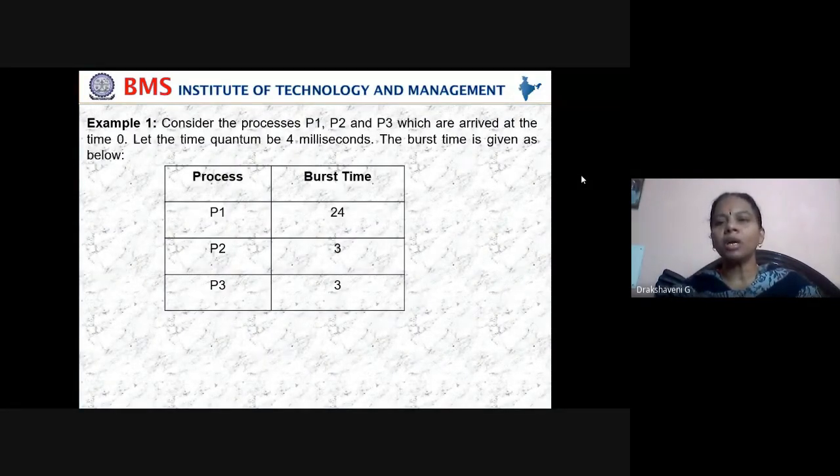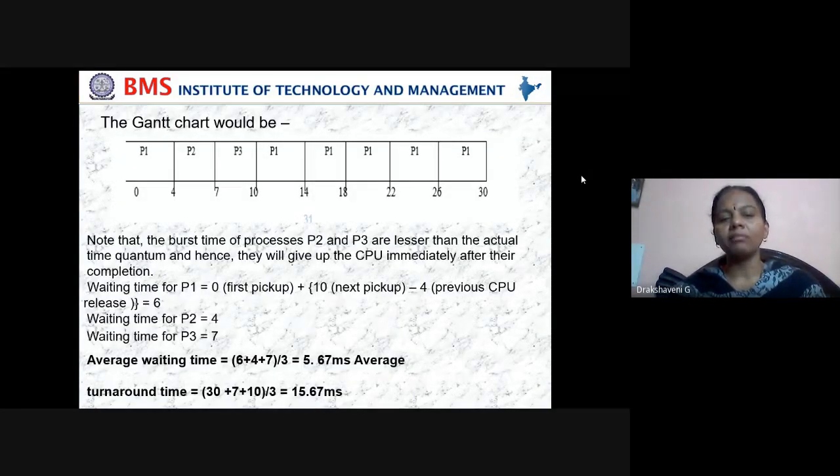Non-preemptive means that until my work is done, I will not leave the CPU. Preemptive means that once my time is over, I have to come out. That is the same thing we see in round robin. We saw one example where we have P1, P2, P3 with burst times of 24, 3, and 3. We calculated waiting time, average waiting time, turnaround time, and throughput.